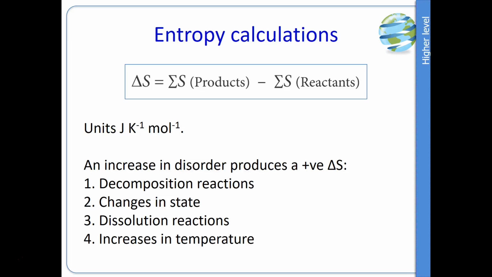Now, if you ever struggle with the units, you'll be able to find the values and indeed the units in the data booklet for the IB. Now, an increase in disorder produces a positive delta S. So a nice big positive value means that there's an increase in disorder. Examples of reactions where we see this are decomposition, so a substance decomposing, changes in states, as we've already discussed, dissolution, so a substance dissolving, and then giving out heat, and just general increases in temperature, so exothermic reactions.